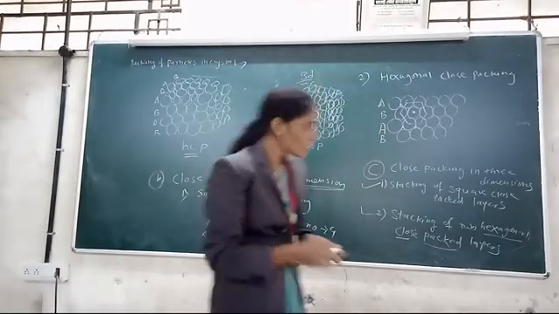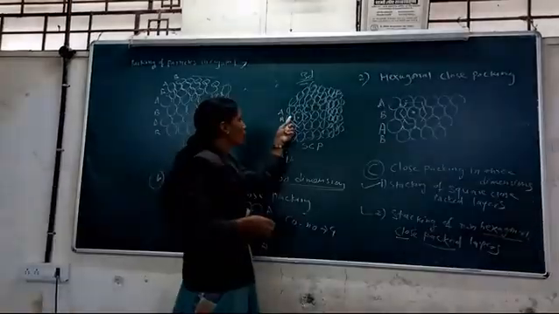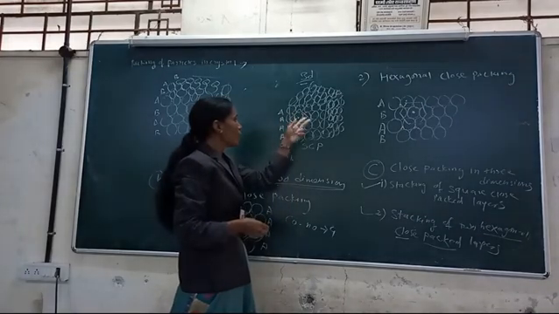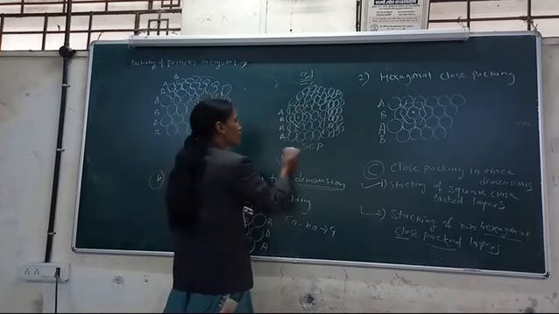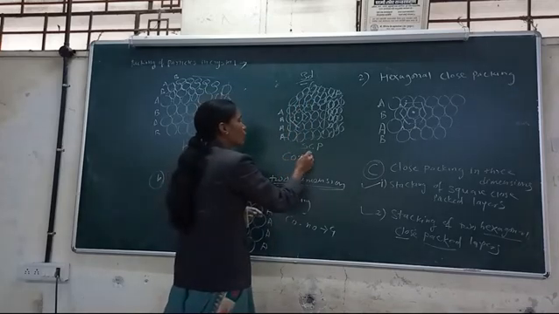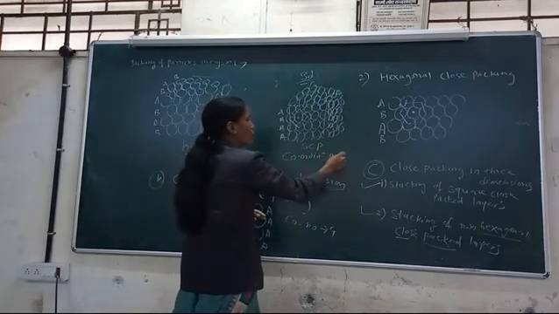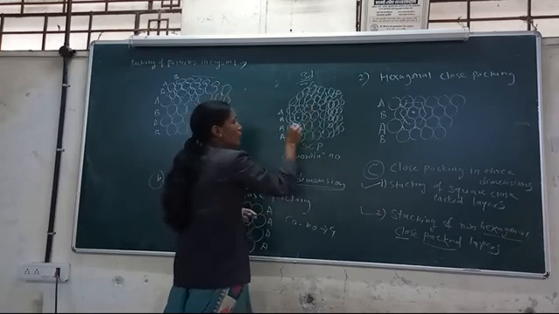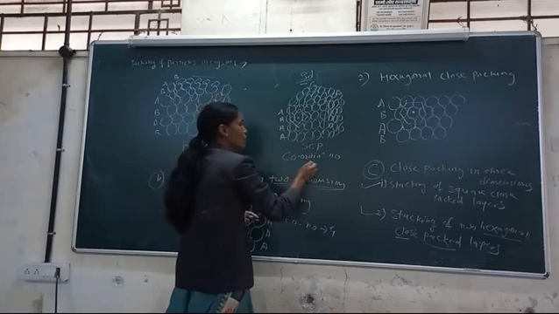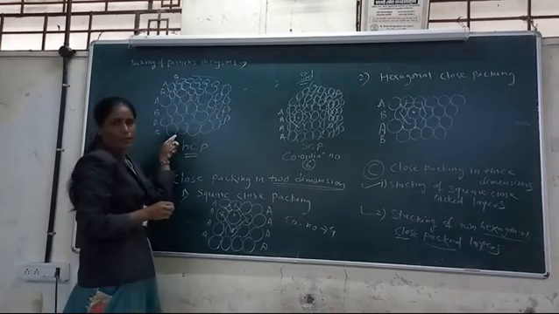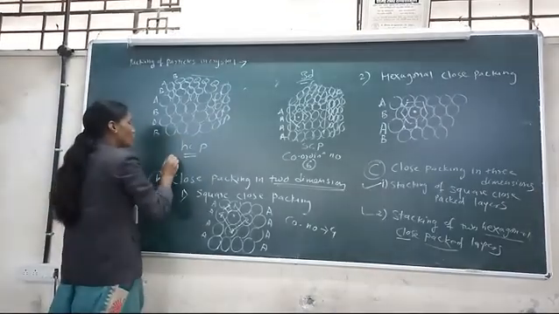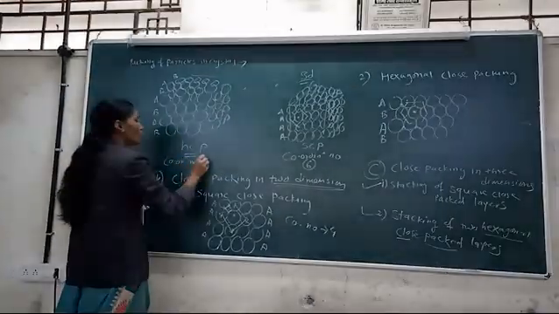Here the coordination number is 6: 4 in planar, 1 in front and 1 in back. Means the coordination number of the three-dimensional structure of SCP is 6.